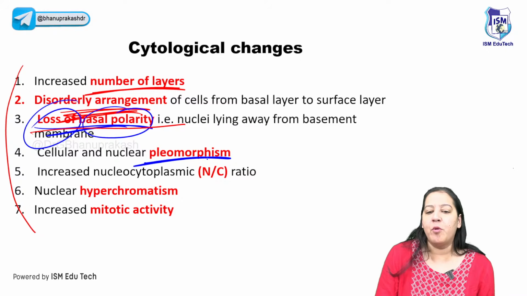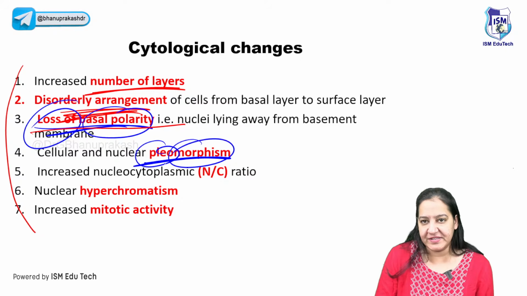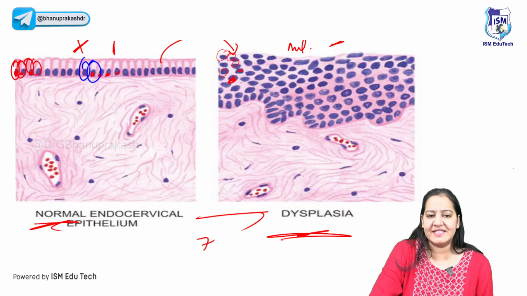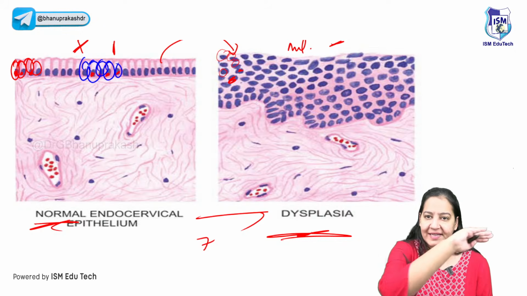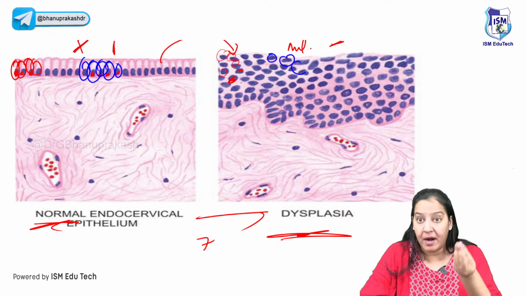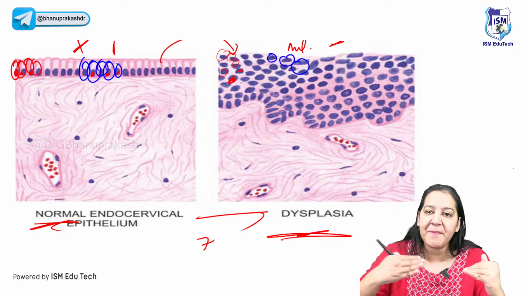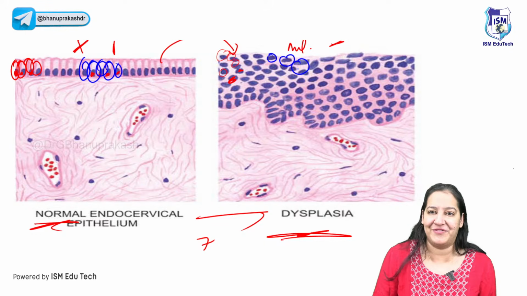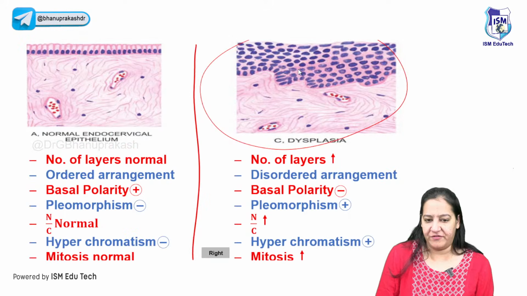The fourth is pleomorphism. What do you mean by the term pleomorphism? Here all the cells are the same size. But here some cells are small, some are medium, some are large. So change in shape and size of cells is known as pleomorphism. That is the fourth change, pleomorphism, right?